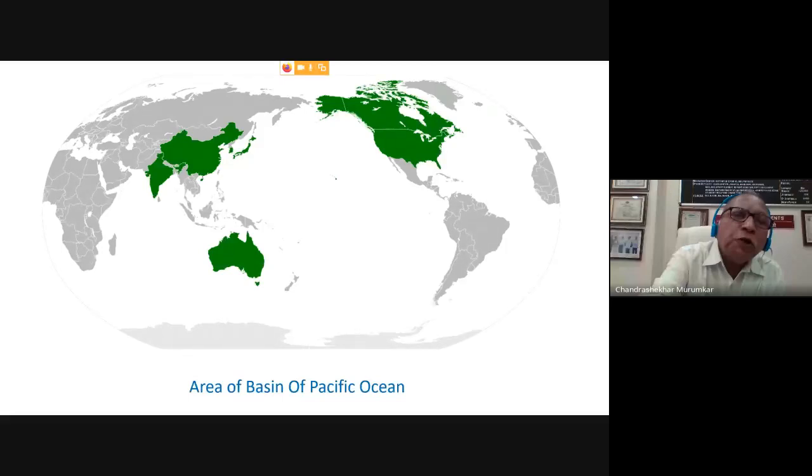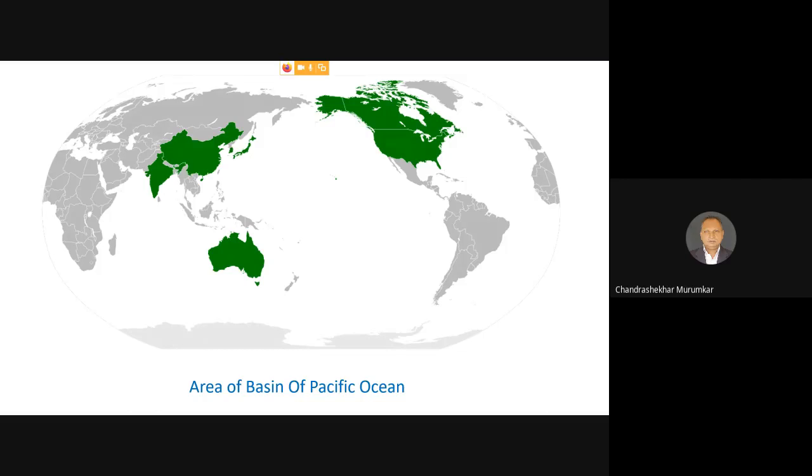And all these areas are nothing but the New Guinea area. The New Guinea, Fiji Islands, Indonesia, Java, Sumatra, and many others like Thailand and Singapore and so on. So all these areas are connected to each other. So one can walk from India to Australia through these small islands.